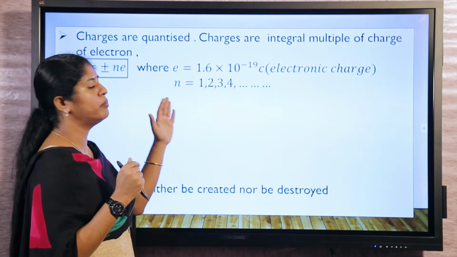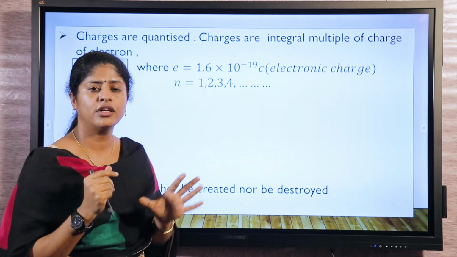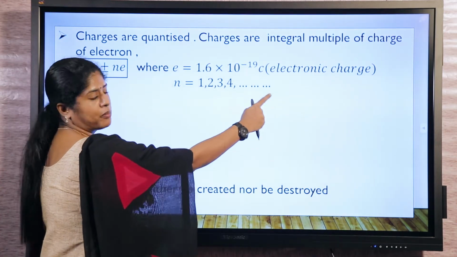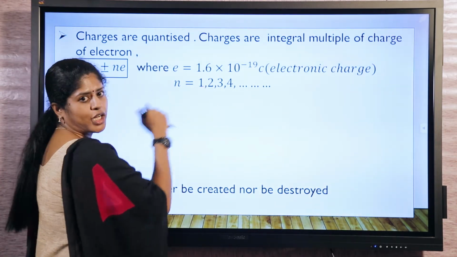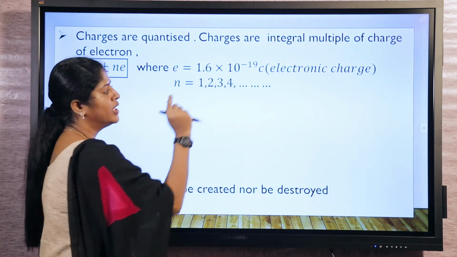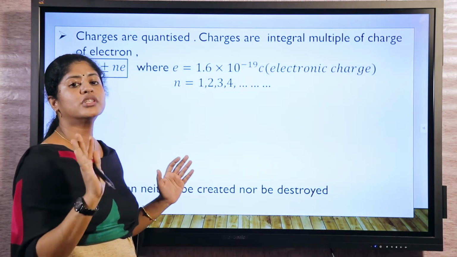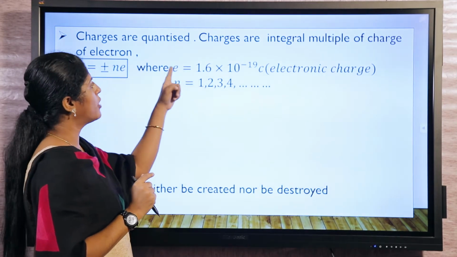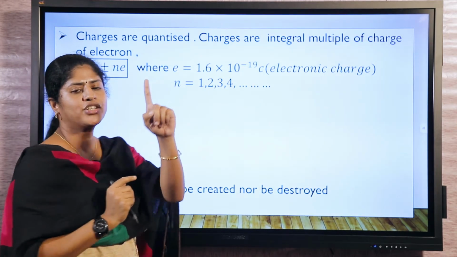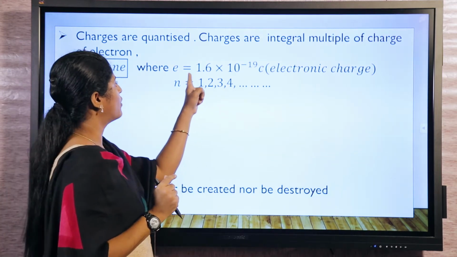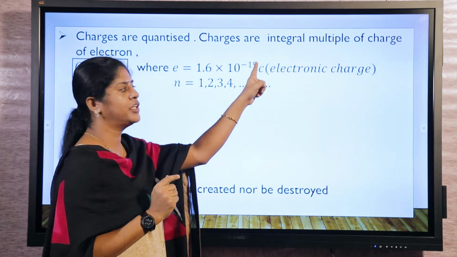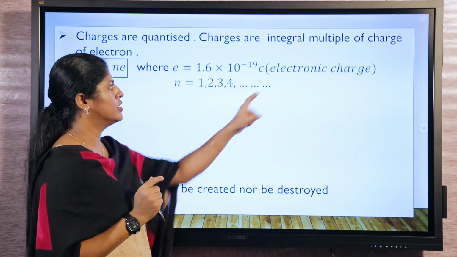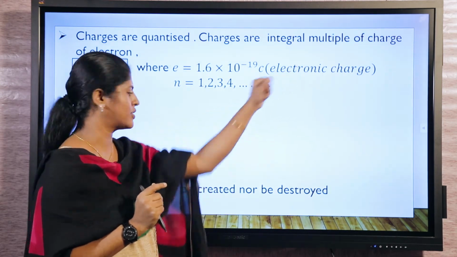That means there won't be any motion of 1.5 charge or 2.5 charge. It is not possible. It can only be integral multiples like this. So 1 charge can be moved, 2 charges can be moved, 3 charges can be moved. So this is called quantization of electric charges. Charges are integral multiples of the charge of an electron, and the charge of one electron is 1.6 into 10 raised to minus 19 coulomb. This is found using Millikan's oil drop experiment. It's also known as electronic charge.